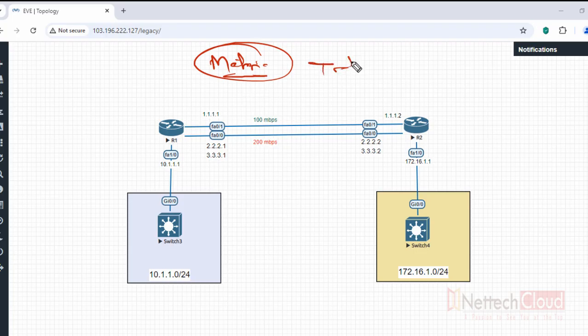Because traffic share count is computed, or calculated, based on composite metric. So in EIGRP, load sharing and load balancing both are supported, whereas in static routing or other protocols only load sharing, right? For load sharing, yes, we can do AD value manipulation, cost manipulation, metric manipulation, right? So I hope you understand the difference between load balancing, load sharing, and how we can configure load balancing in static routing.